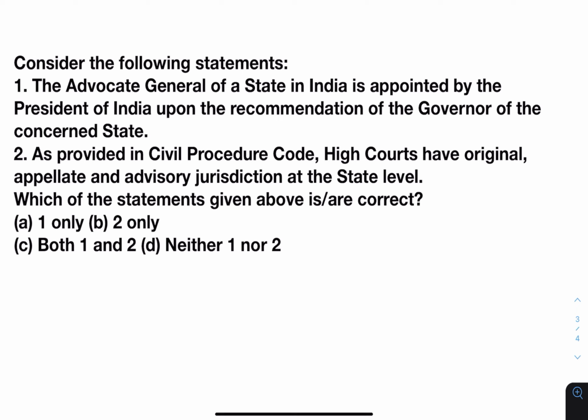Now the Advocate General of a state is appointed by the Governor, so this is not correct. In the second statement, High Courts do have original and appellate jurisdiction, and I read that they have advisory jurisdiction also in the state whenever the Governor seeks any advice. But the answer to this question was mentioned as D, neither 1 nor 2. It says that High Courts do not have advisory jurisdiction.